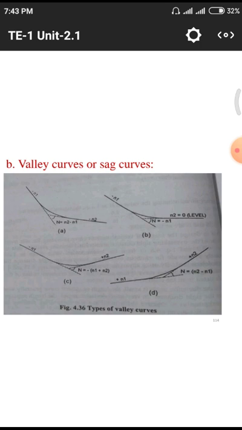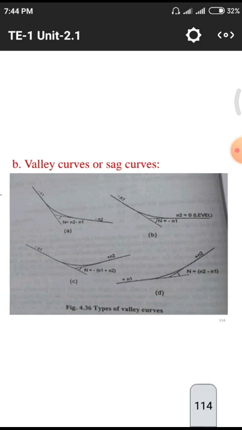If the angle is positive we need to take it as a positive symbol in front of n1 or n2. If the angle is negative we need to take it as a negative symbol, so that the classification becomes 4. But in case of the third case, n1 is negative, n2 is positive, so that n equal to n1 plus n2. But in case of the fourth condition we are having both positive. That means n2 minus n1.